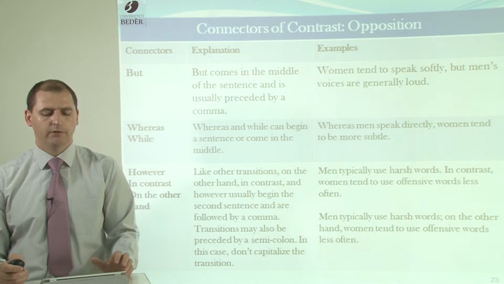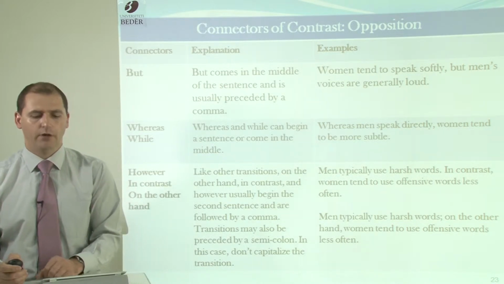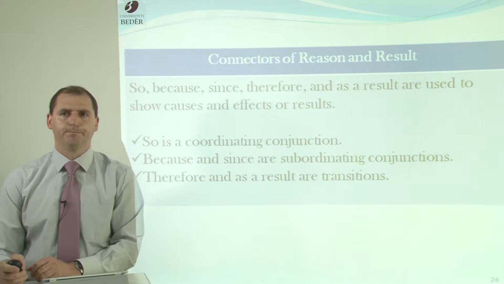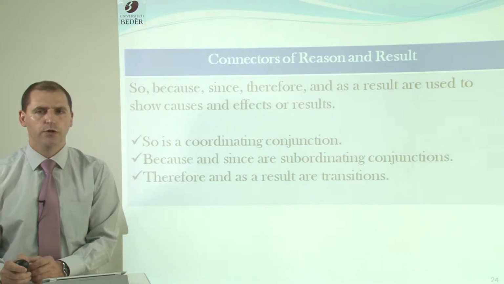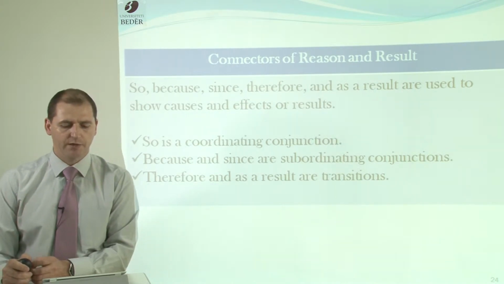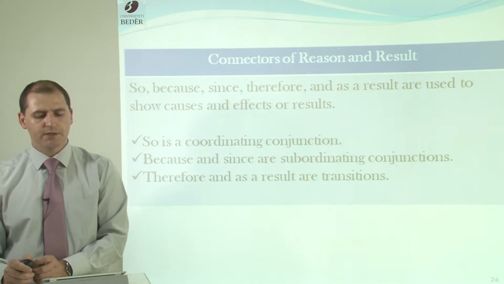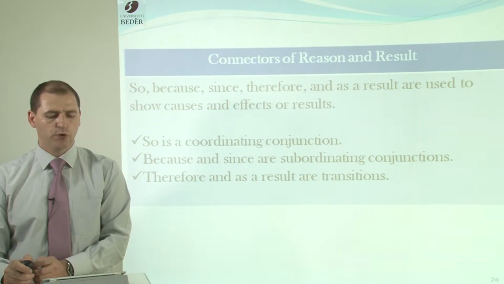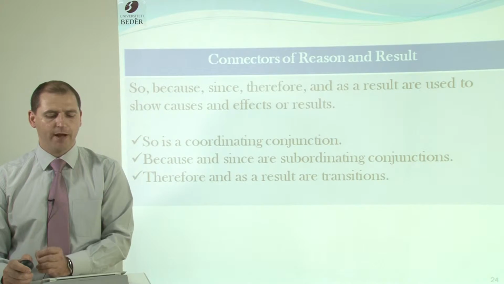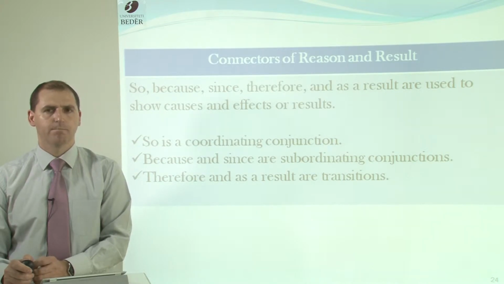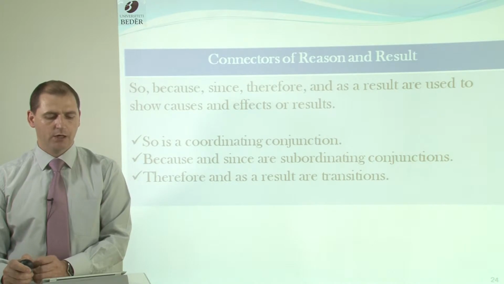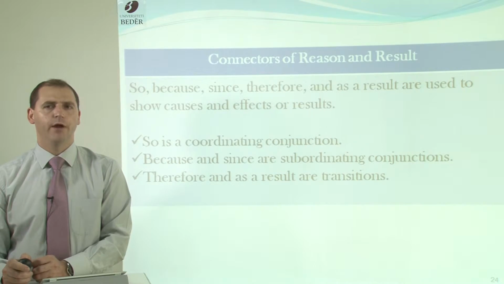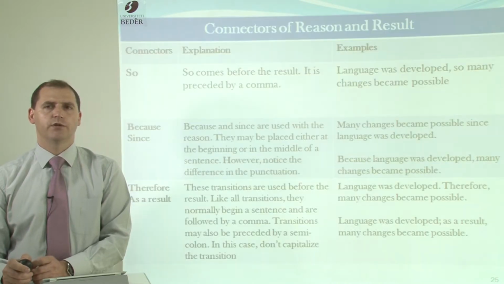What are some connectors of reason and results? So, because, since, therefore, and as a result are used to show causes and effects or results. So is a coordinating conjunction. Because and since are subordinating conjunctions, and therefore and as a result are transitions.